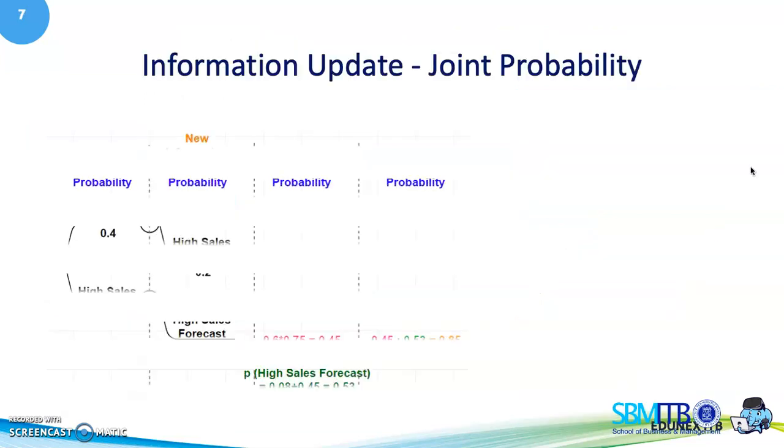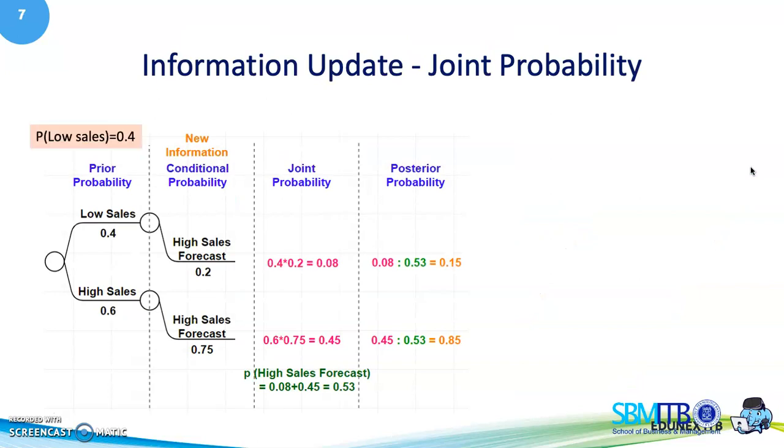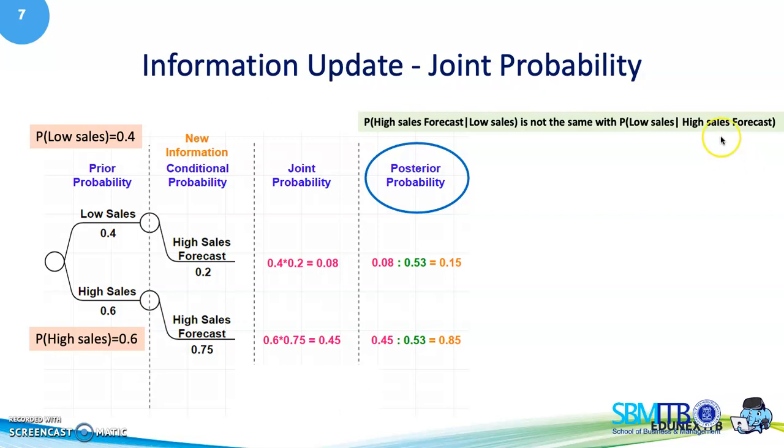After we got the joint probability, we calculate the posterior probability. The probability of high sales forecast given low sales is not the same as the probability of low sales given high sales forecast.